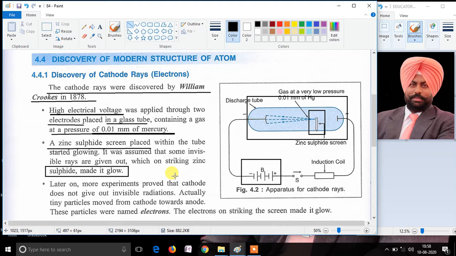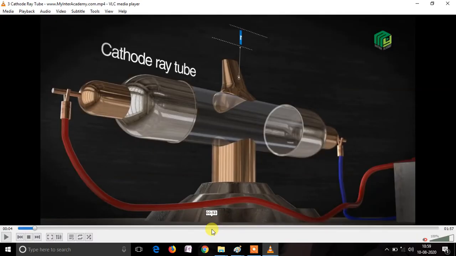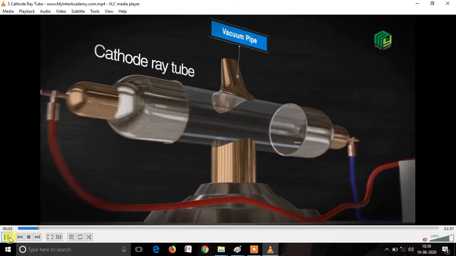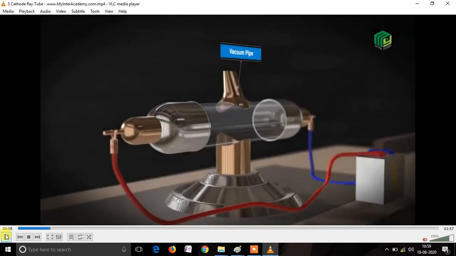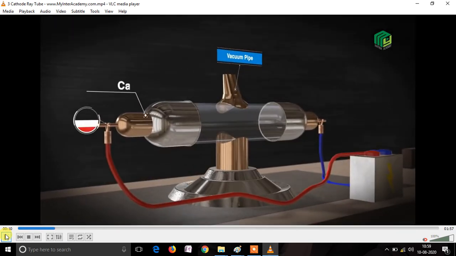Let's understand this with the help of a video. Here you can see the glass discharge tube, which is connected to a vacuum pump to remove all the air from the discharge tube so that it can be at very low pressure.